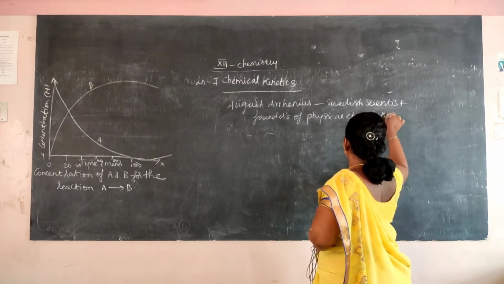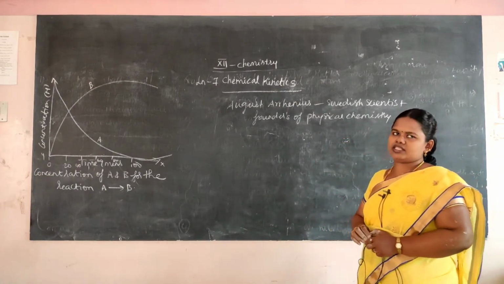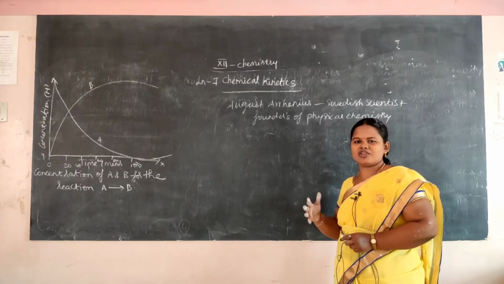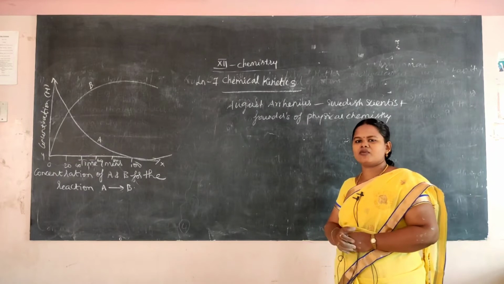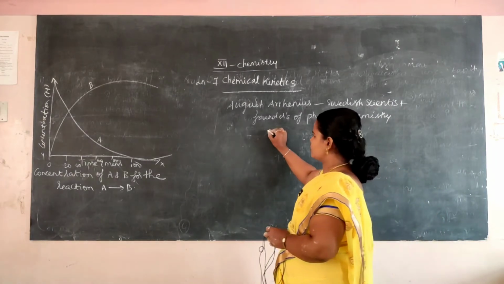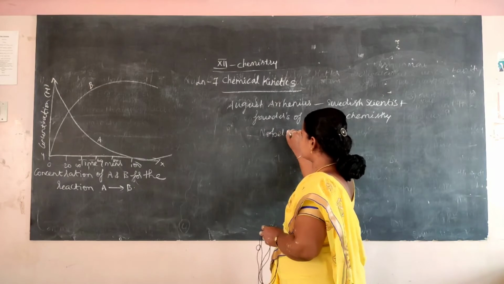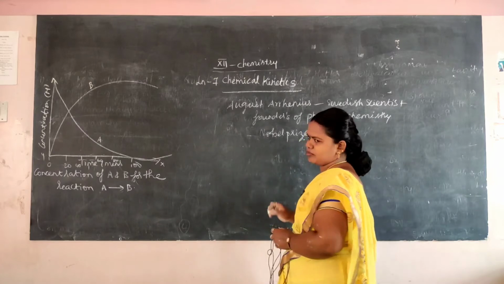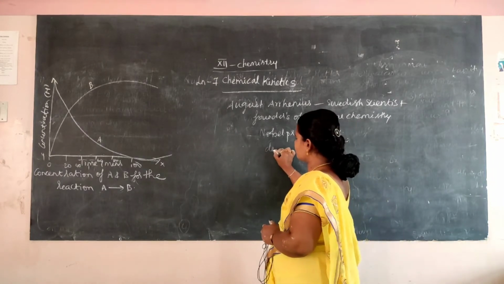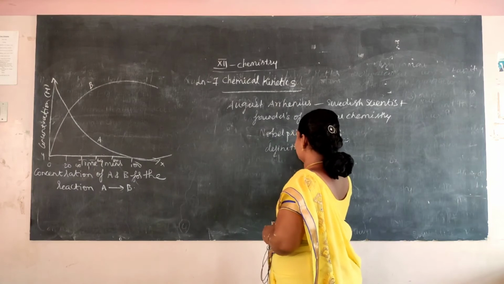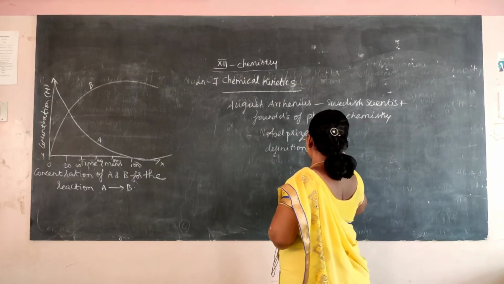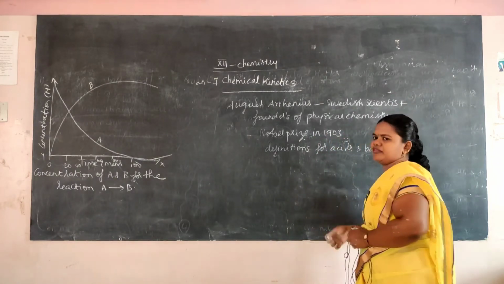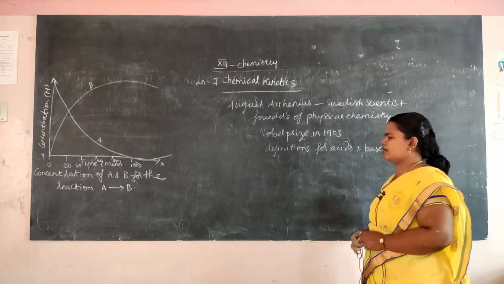Svend August Arrhenius explained the dissolution of the electrolyte which leads to the formation of ions, and for that he was given the Nobel Prize in 1903. He also gave the definitions for acids and bases.